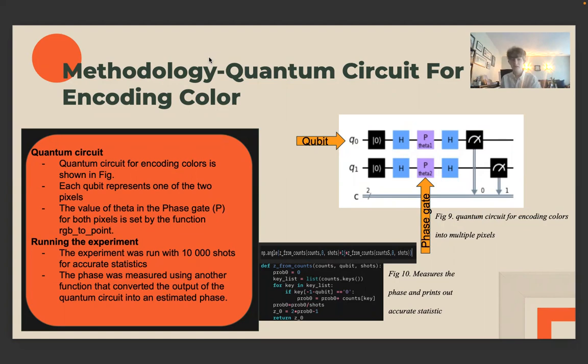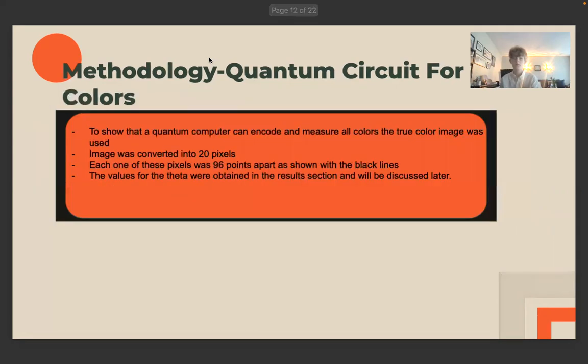We then ran the experiment for 10,000 shots or times to ensure we had accurate statistics. The phase was then measured using another function that converted the output of the quantum circuit into an estimated phase. The final step was to show that a quantum computer can encode and measure all colors.